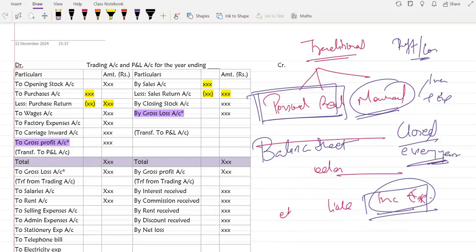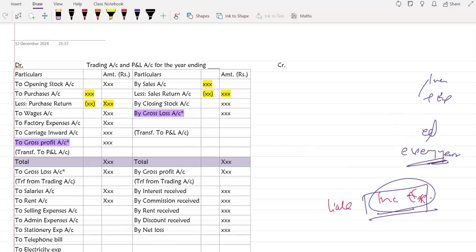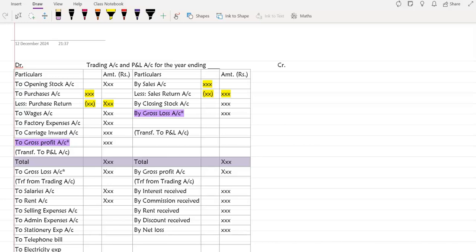Now, I'm going to explain a little bit about closing and opening entry. A lot of students forget or don't remember or haven't studied, but that's very important. Opening entry. What is our opening entry? Opening entry is done to bring last year balances to current year.